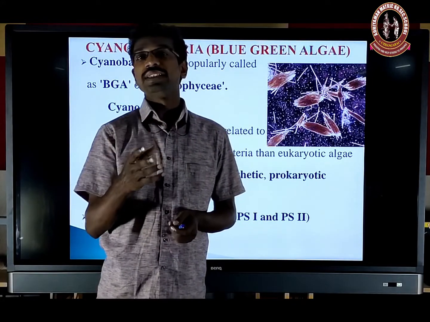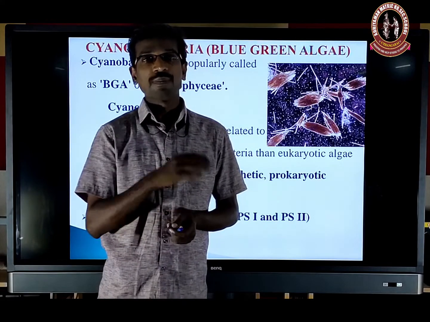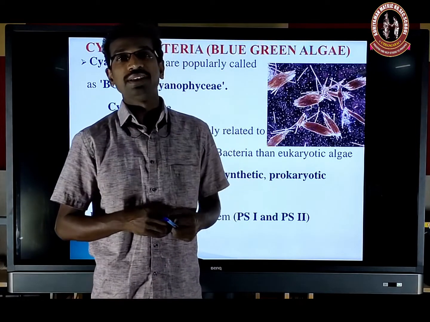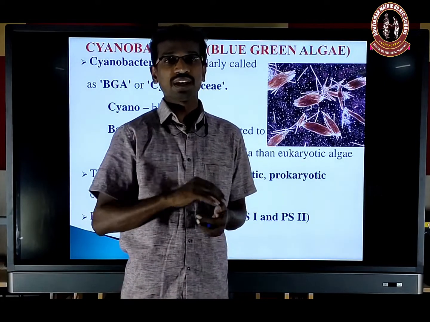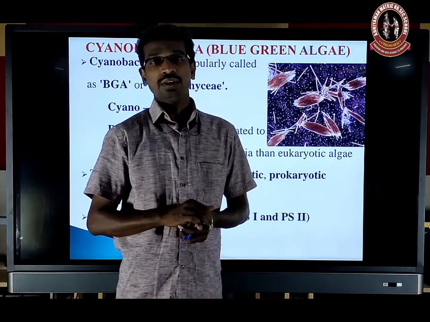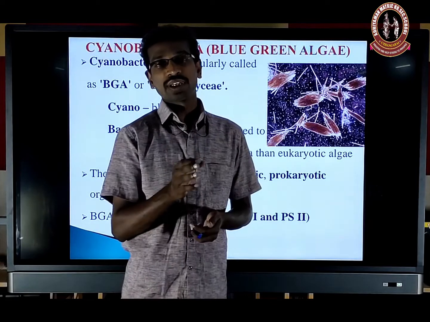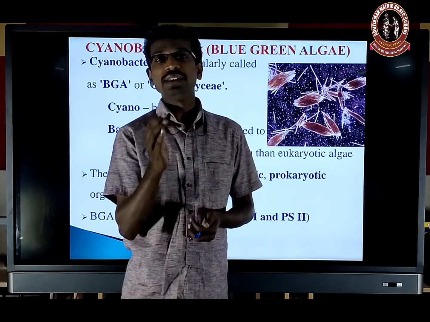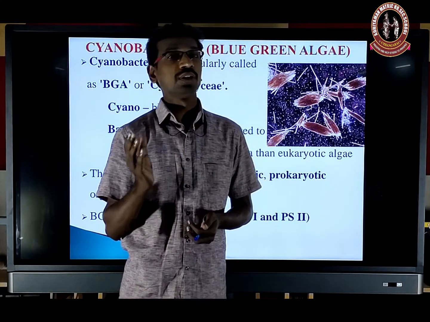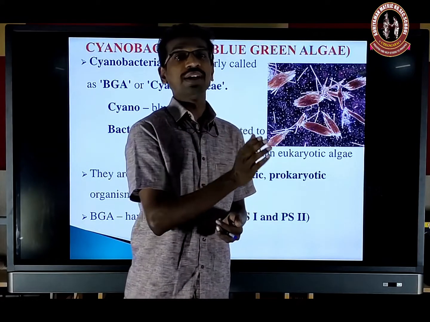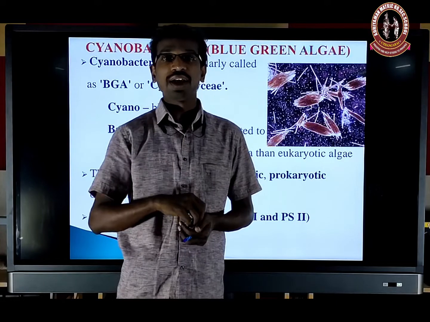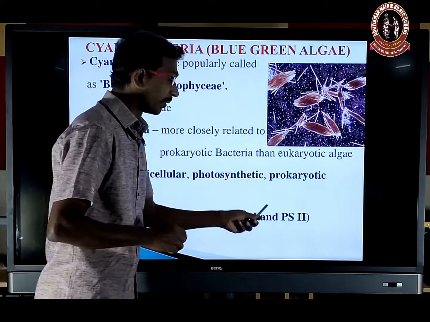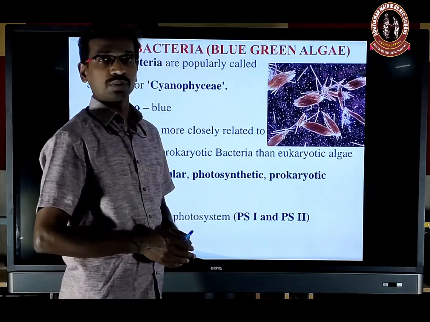Mostly chlorophyll A acts as the primary pigment. Apart from chlorophyll A, all other pigments are considered accessory pigments. They trap the solar energy, but they do not directly take part in the photochemical reaction. The pigments that directly take part in the photochemical reaction are the primary pigments. The others are called accessory pigments because they do not directly take part in the photochemical reaction. Instead, they drop the solar energy and send it toward the primary pigment or active center. So the photosynthetic pigments aggregated in a group are photosystem 1 and photosystem 2.